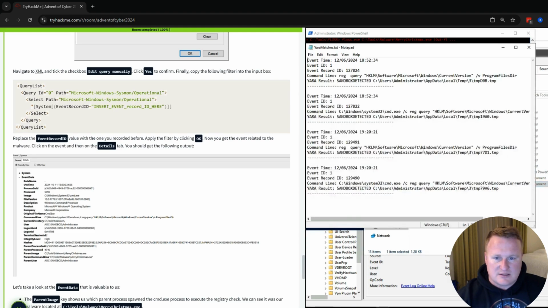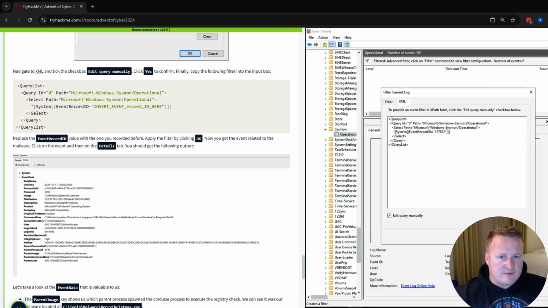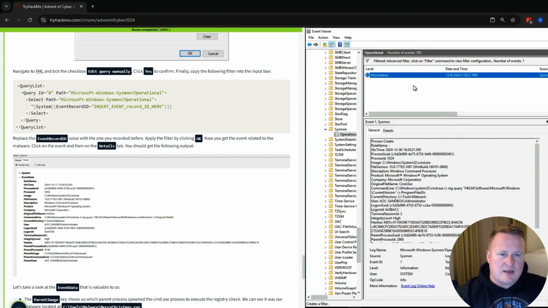Here are the matches. Okay, let's look for 129409. Same thing: Filter Current Log. We're going to replace this number with this one, hit OK, and there we go. I'm assuming it's probably because it may have just moved off my log, or maybe it wasn't there anymore.